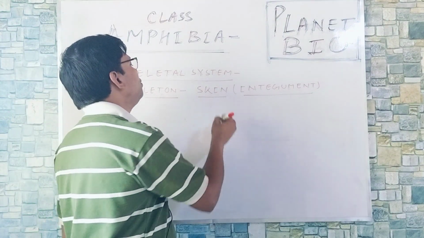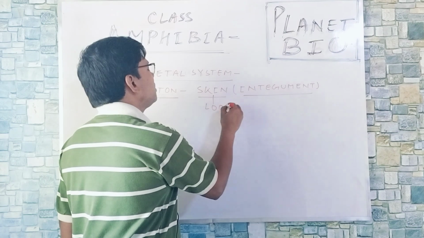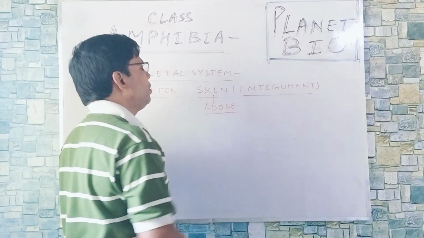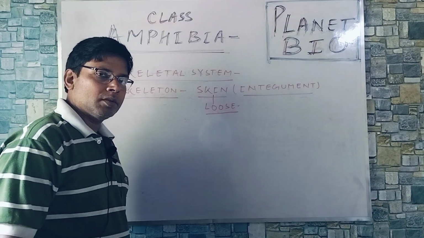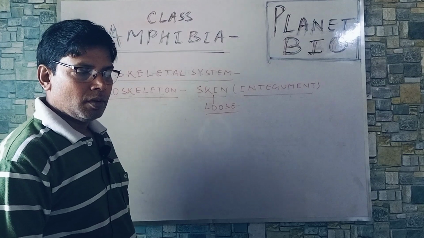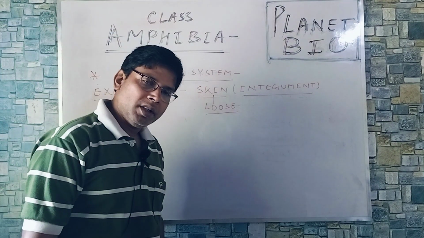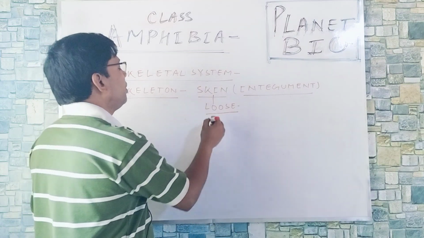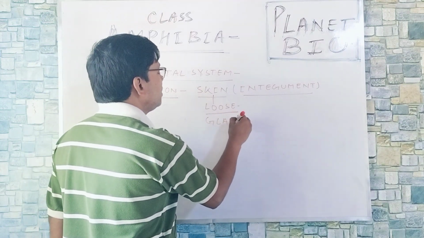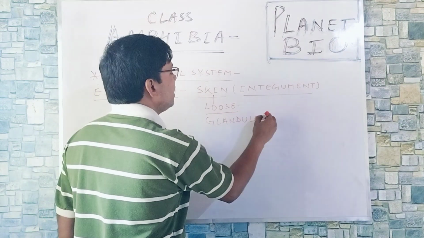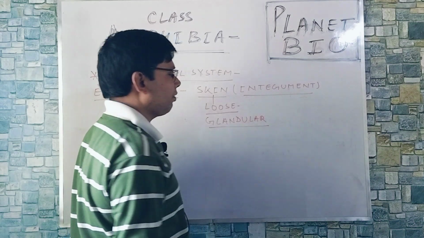As it is loose, it cannot be used for leather formation. It cannot be used for vitamin D synthesis. Glandular means two types of glands are found.